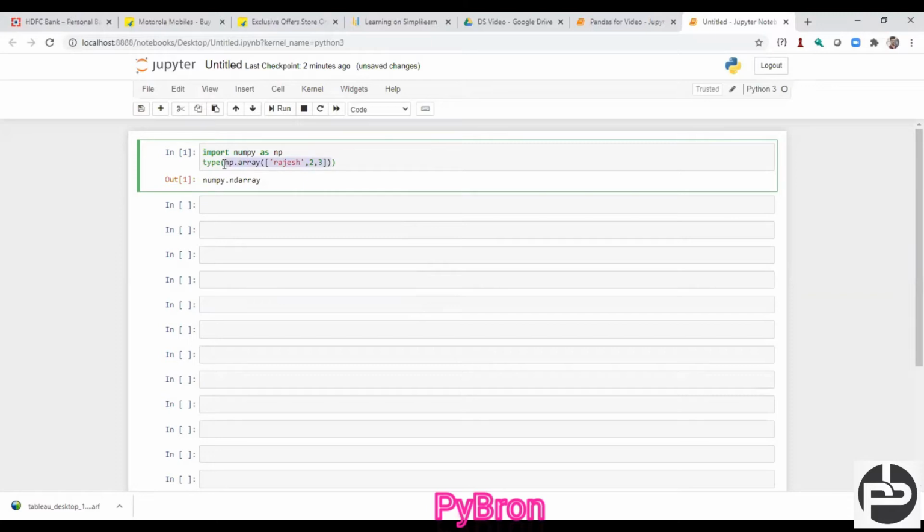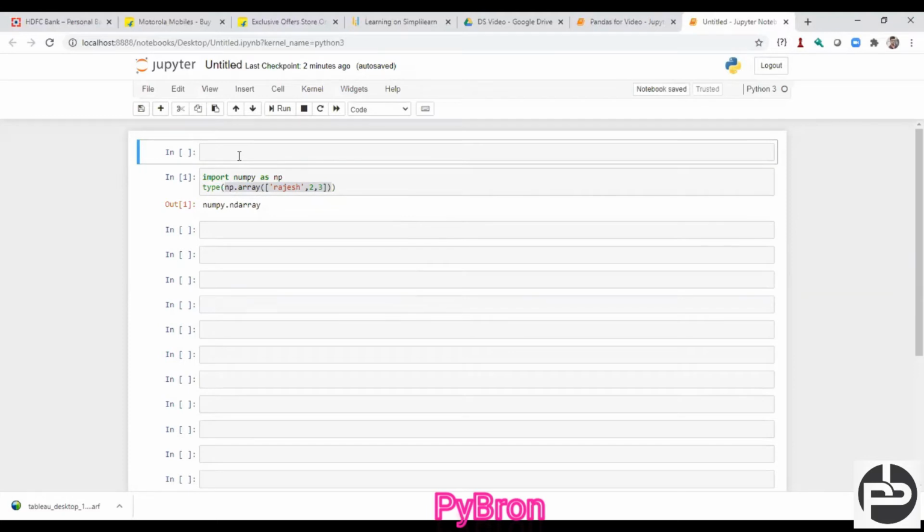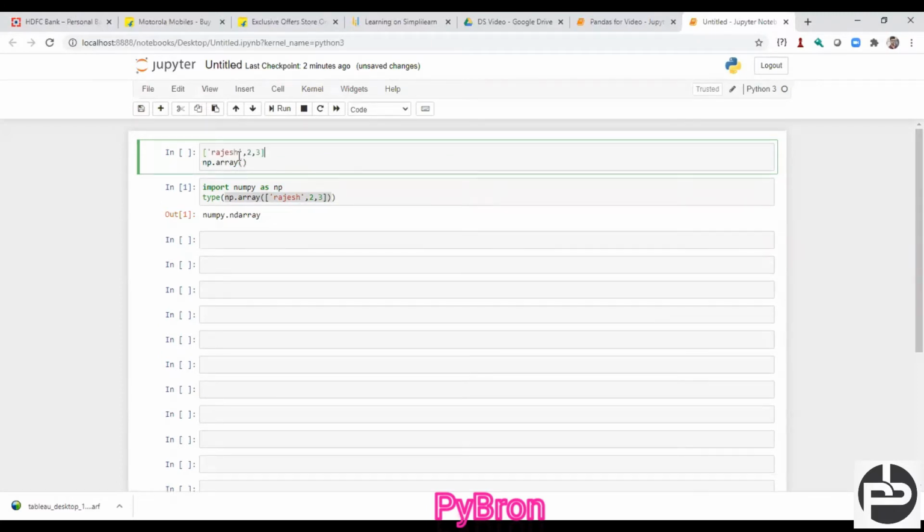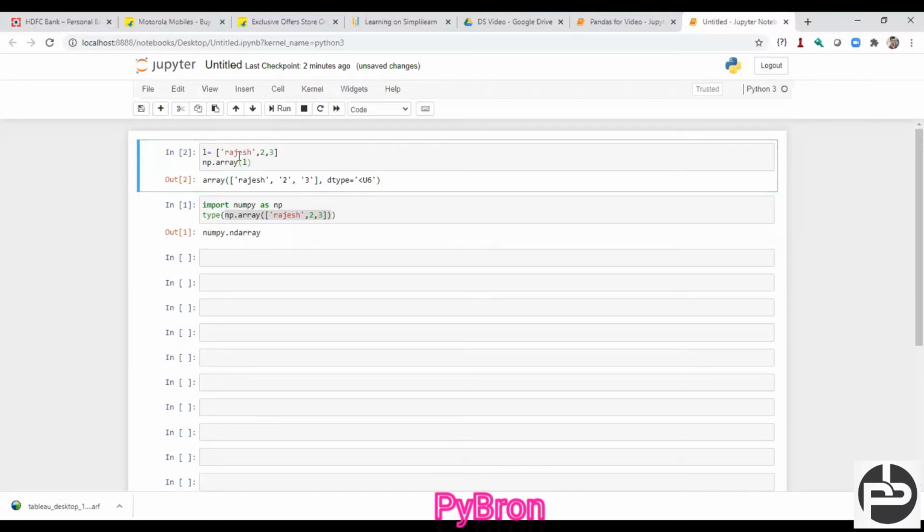Before doing this, I'm going to copy this list and paste it above with Ctrl+V, and give it the name L is equal to this, and this L I'm going to define inside of this. Now if I execute it, can you see this? This L got converted into the form of an array.